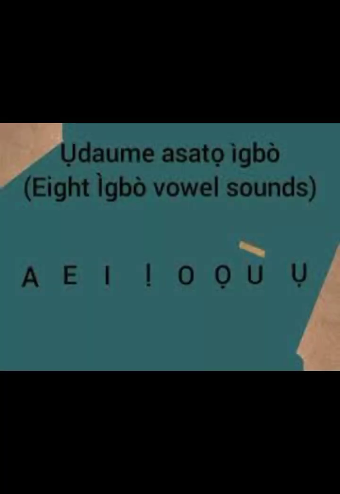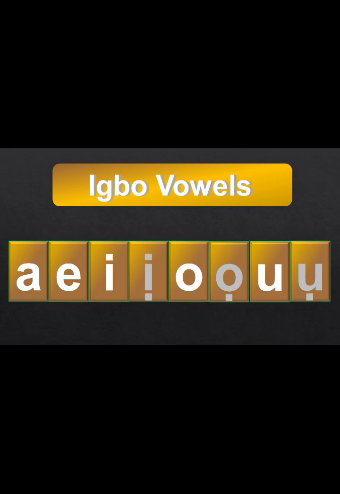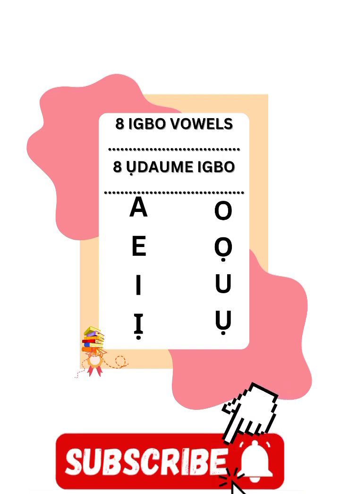Igbo vowels are 8 in numbers. What this means is that when you remove the 8 alphabets that are vowels from the 36 Igbo alphabet, the remaining ones will be consonants. But like I said, we are going to be teaching only the vowels today, which are ụdaume Igbo.